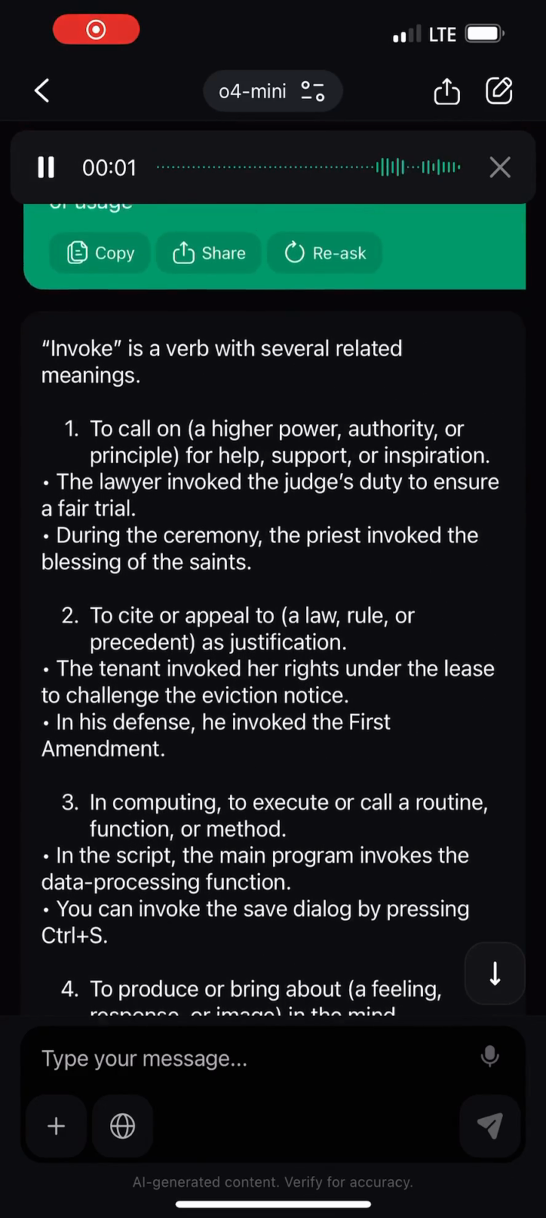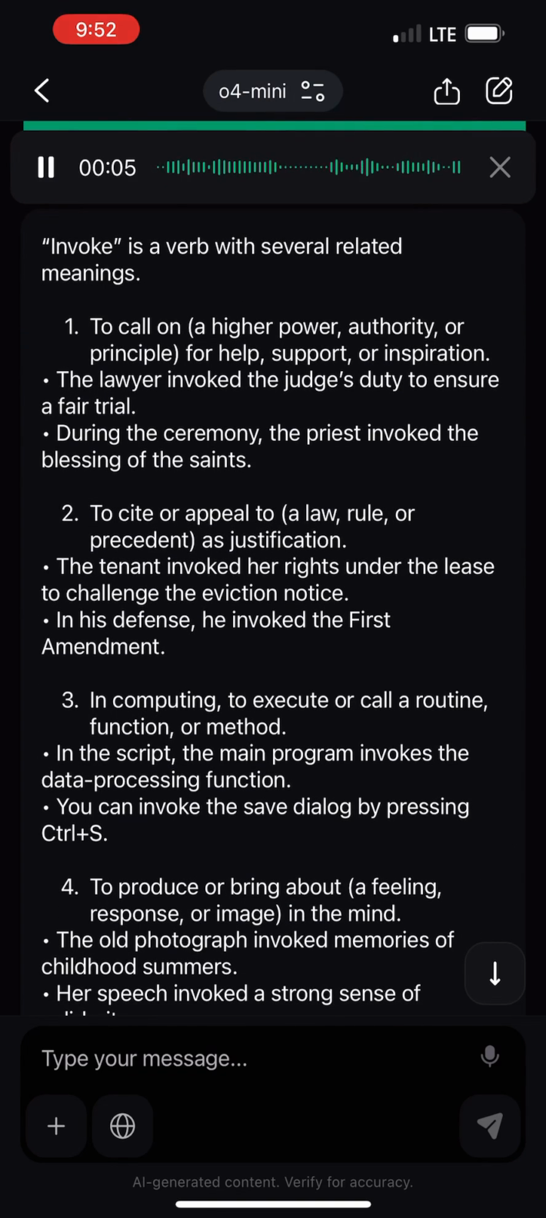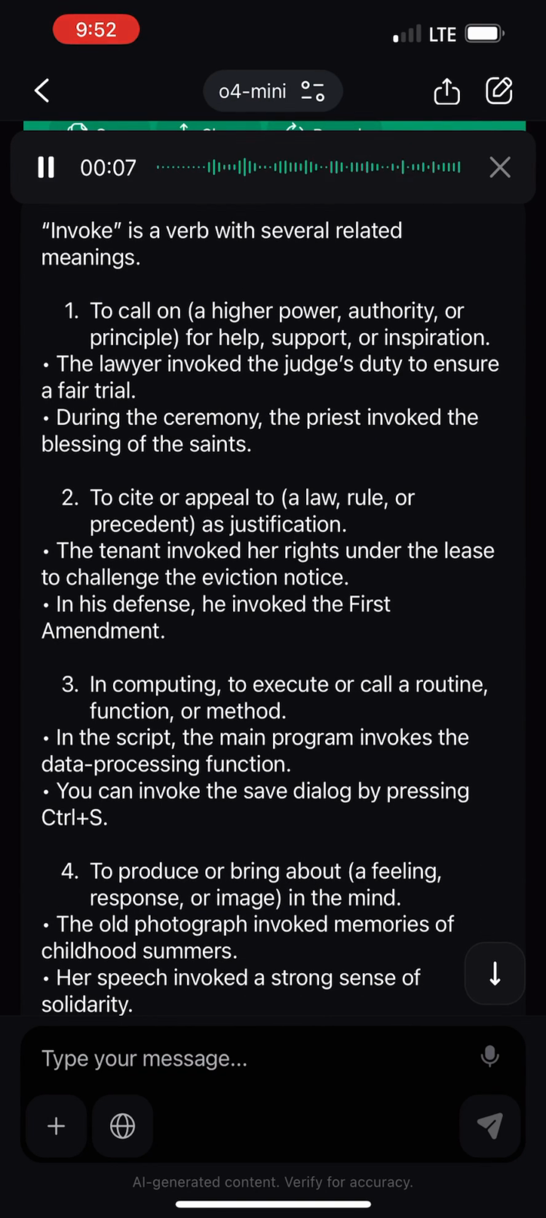Invoke is a verb with several related meanings. 1. To call on a higher power, authority, or principle for help, support, or inspiration. The lawyer invoked the judge's duty to ensure a fair trial. During the ceremony, the priest invoked the blessing of the saints.